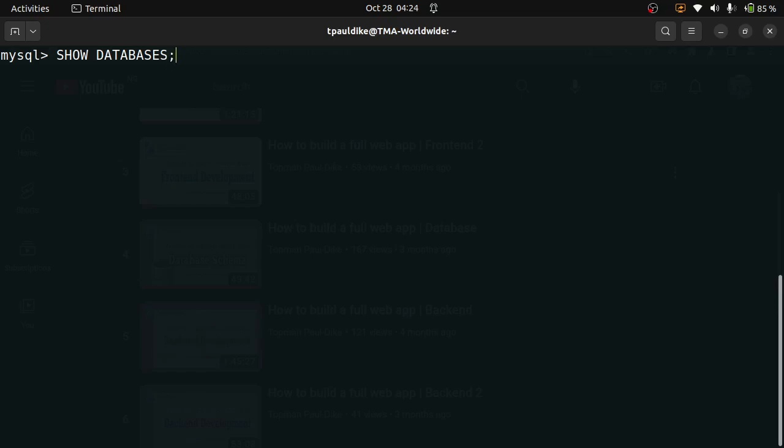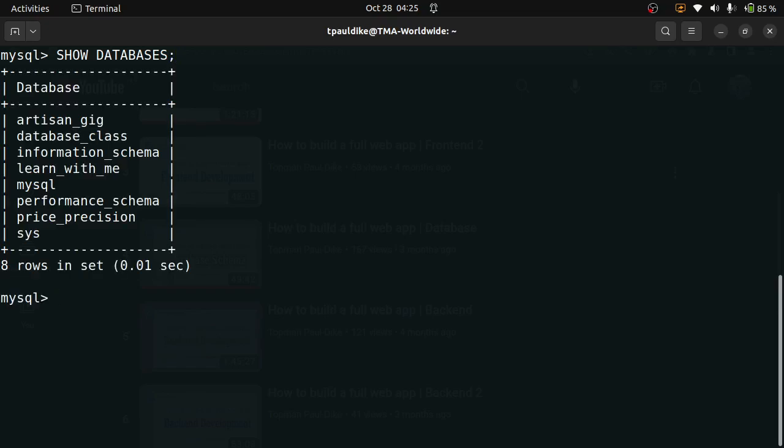Semicolon. Especially when you're working on the command line, you might be using something like Workbench, I'm not sure if it's called benchmark or what, that may not take all these things seriously, but that is the attitude of SQL in general, especially MySQL. Now this command will show us the databases that are here.